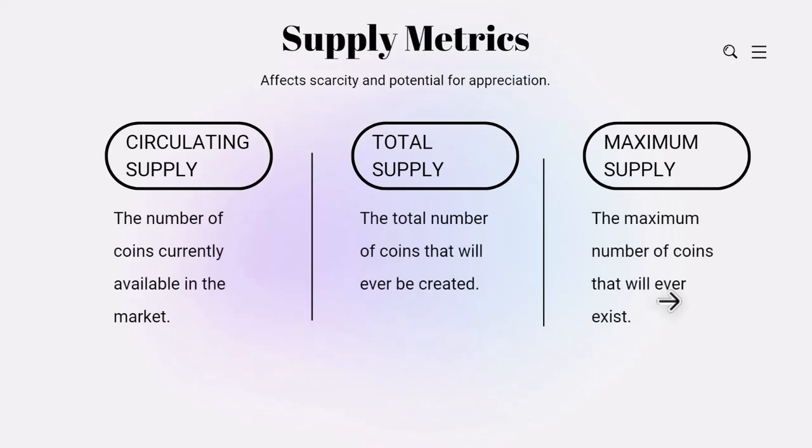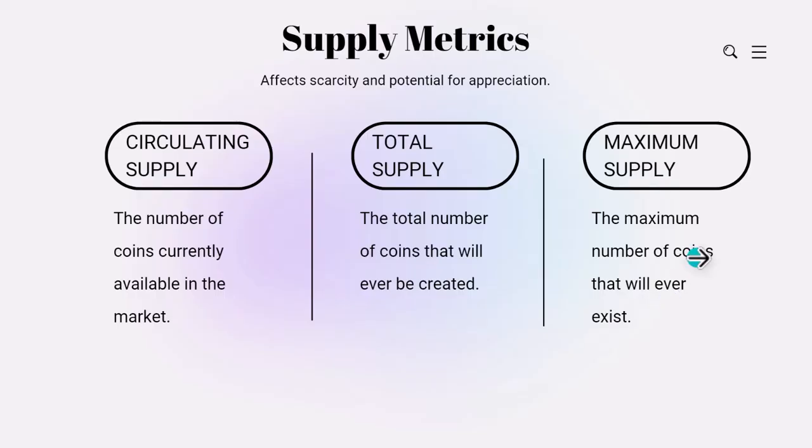The importance of the supply metrics is that it shows us how supply affects scarcity, and when there's scarcity there will be appreciation of a coin. It's meant for you to know the potential scarcity of a coin, which will lead to an appreciation of that coin. The first metric you check is the circulating supply, the number of coins currently available in the market.